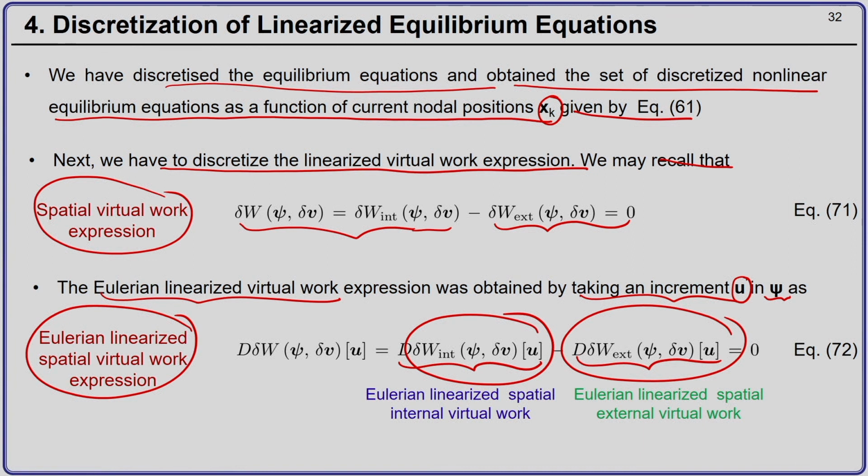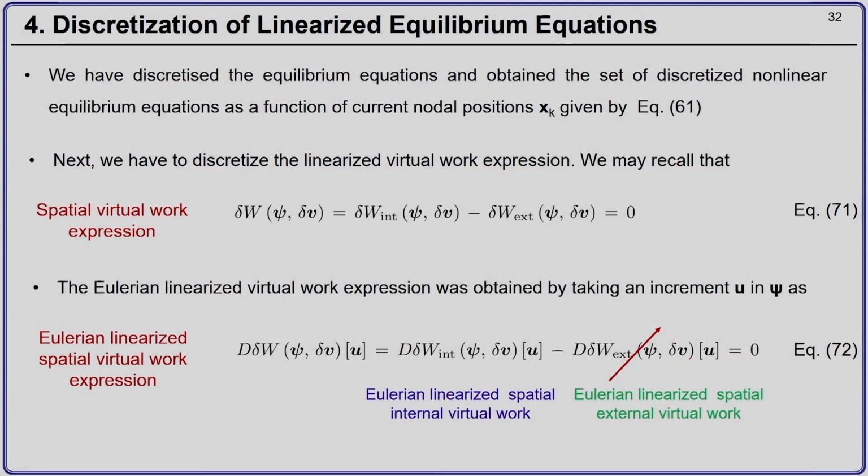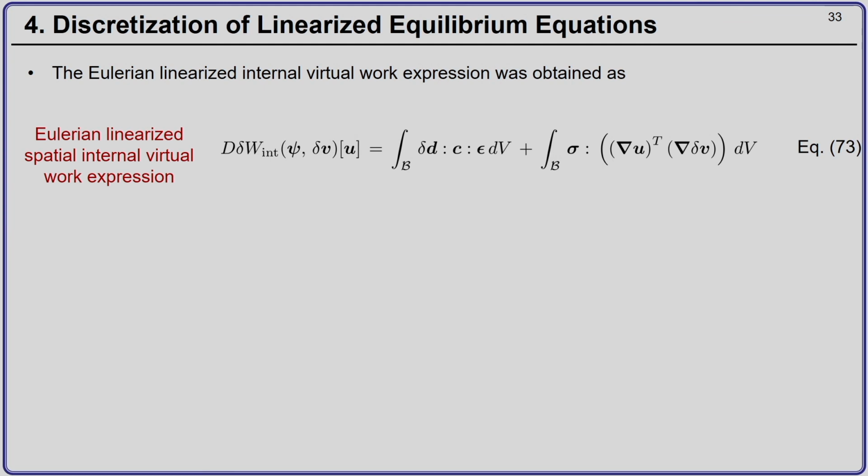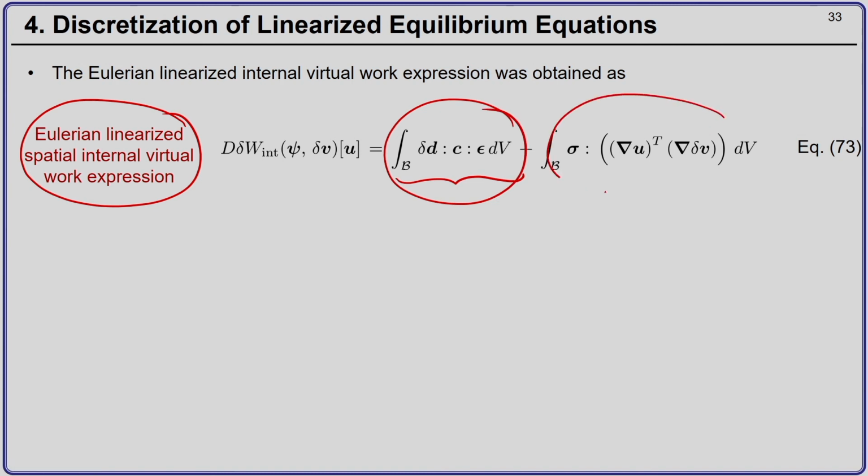Now, as I mentioned in the previous lectures, in this course we will treat the external forces as independent of the configuration, which means that this particular term is 0. So, we only have to deal with the discretization of the Eulerian linearized spatial internal virtual work. This Eulerian linearized spatial internal virtual work is composed of two parts, this is the first part and this is the second part.